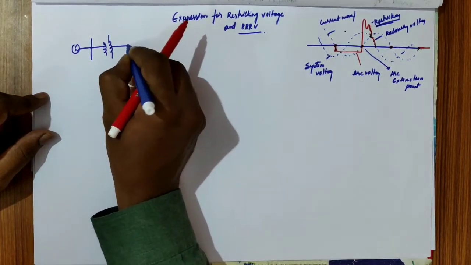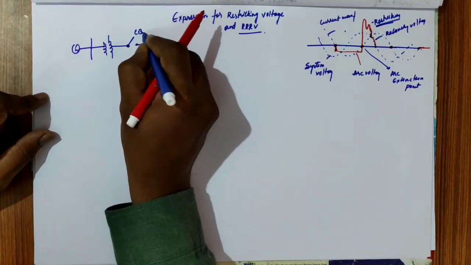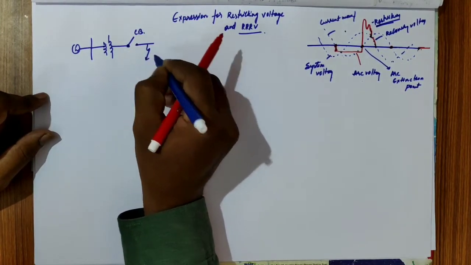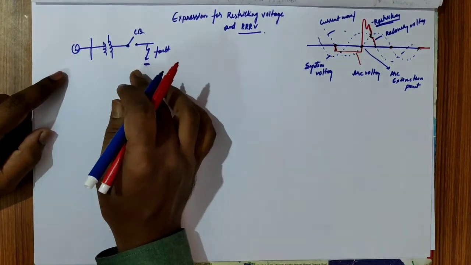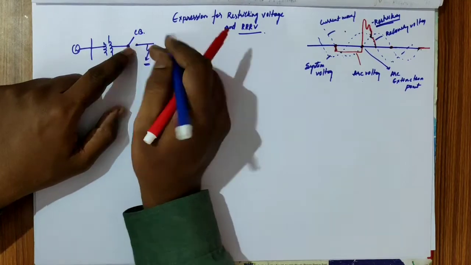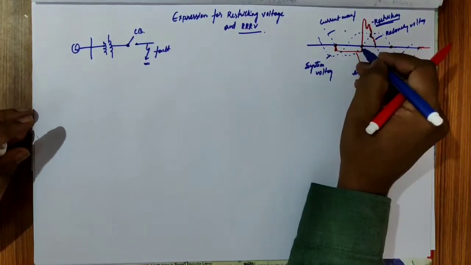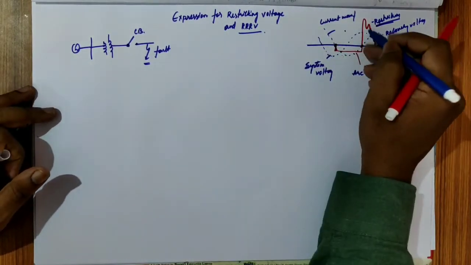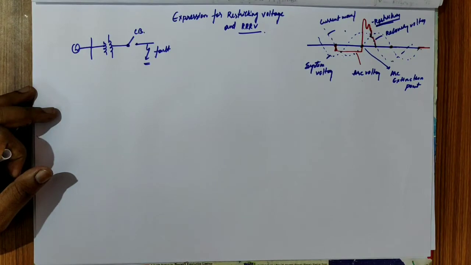In normal conditions, this circuit breaker operates, and a fault occurs somewhere here. To find the voltage across the circuit breaker, that is the restriking voltage, which is obtained across the open circuit.